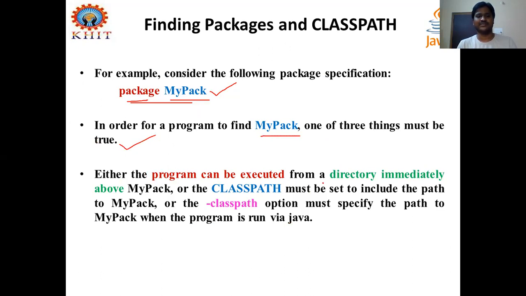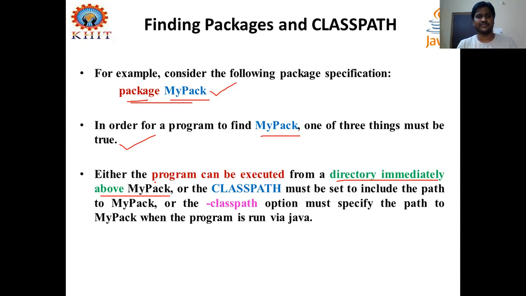The entire program can be executed from a directory immediately above mypack. Immediately above mypack. The statement is very clear. Don't get confused here. I will show you the first method right now in this video, and later we will discuss these two in the upcoming videos, right? The program can be executed from a directory immediately above mypack.